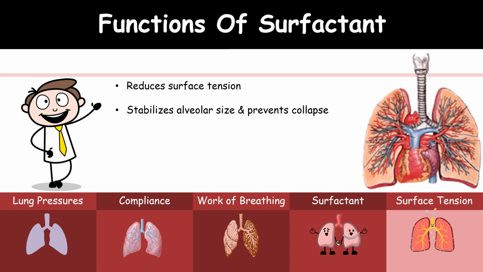It maintains almost uniform size of the alveoli. Due to this surfactant, the collapsing pressure in the alveoli is reduced, from almost 18 centimeters of water to 4 centimeters of water.